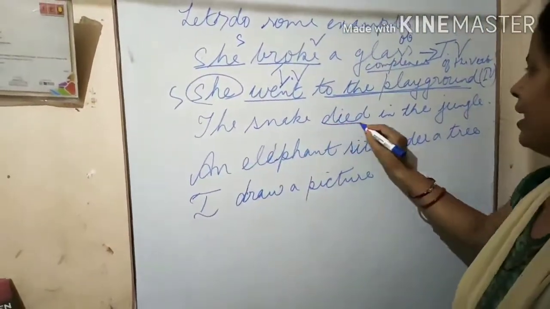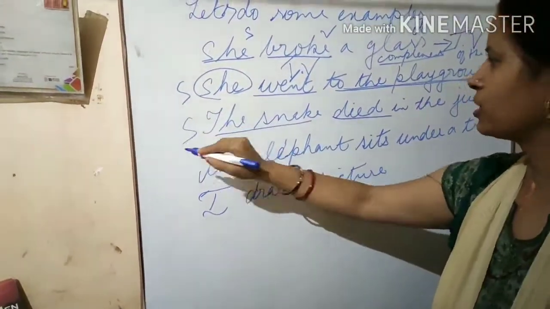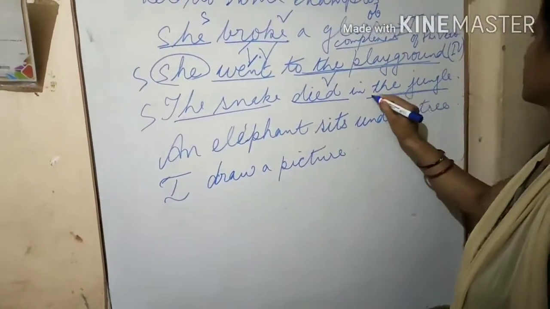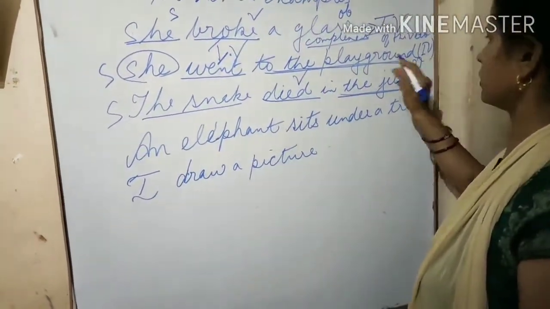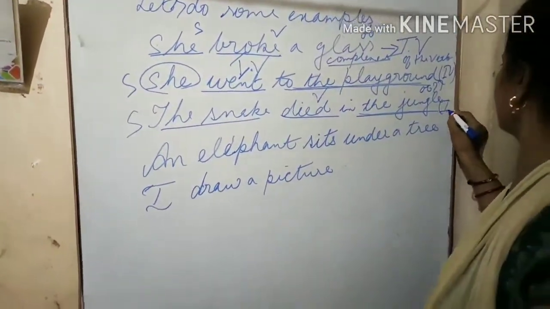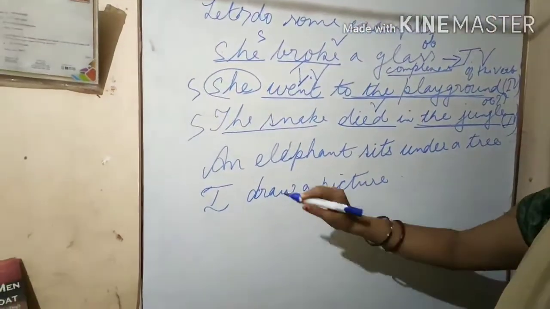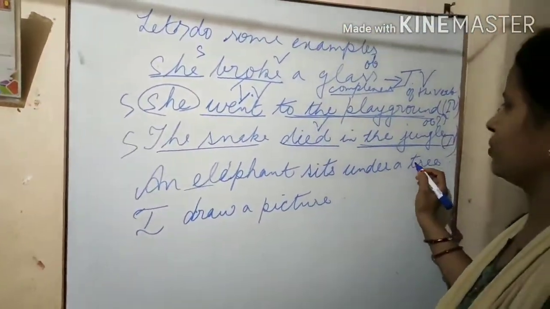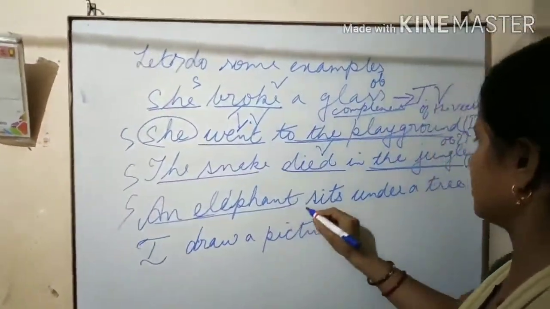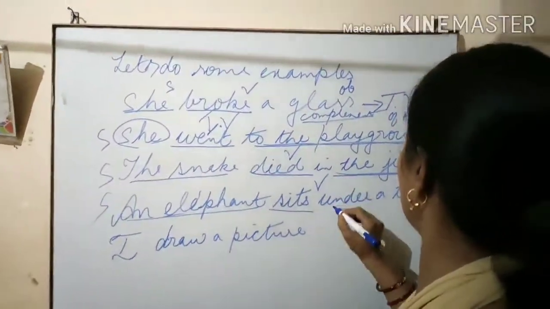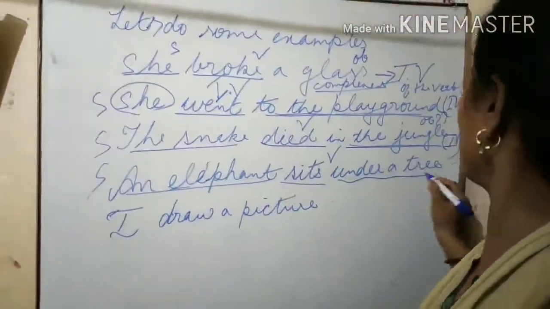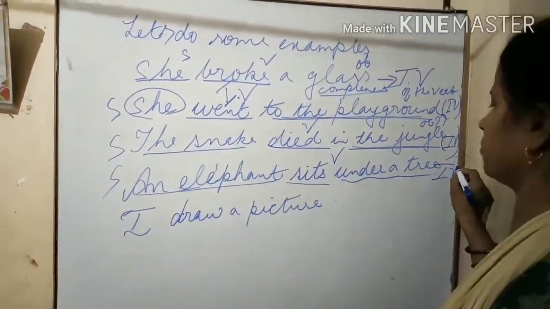The snake died. The snake is the subject. Died is the verb. In the jungle, it's not an object. It's again the complement of the verb. So died is also an intransitive verb. An elephant sits under a tree. An elephant is the subject. Sits is the verb. Under a tree, no object, is the complement of the verb. So again it's an intransitive verb.